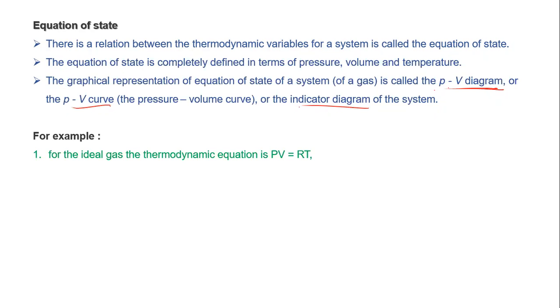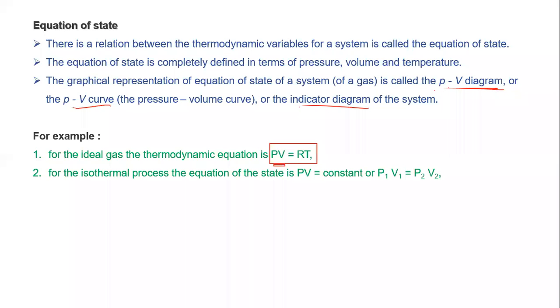For example, for the ideal gas, the thermodynamic equation is PV = RT. So this is for the ideal gas, PV = RT. For an isothermal process, you know that T is constant, isothermal means temperature is constant, and this R is already constant.